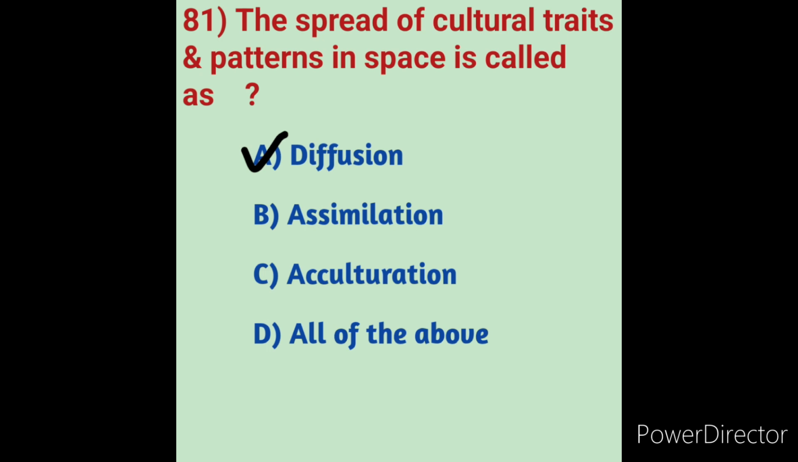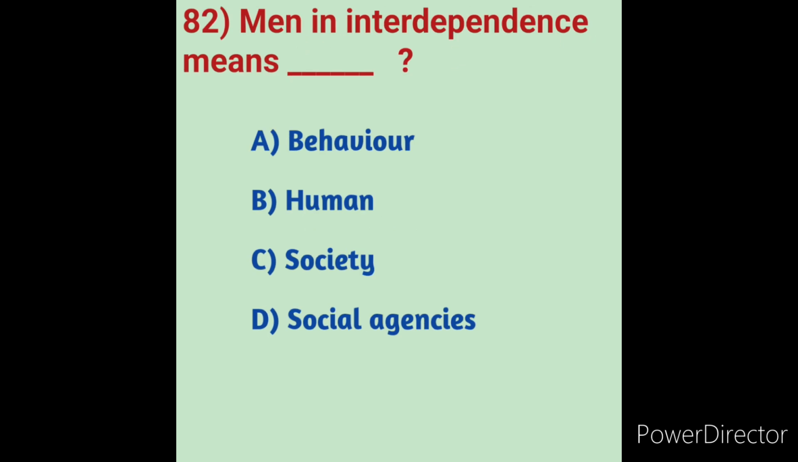Next we will move on to question number 82. Man is interdependent means? We will see the options. Option A, behavior. Option B, human. Option C, society. Option D, social agencies. Man is interdependent means the state of being dependent upon one another. Here, people or things that are interdependent all depend on each other.